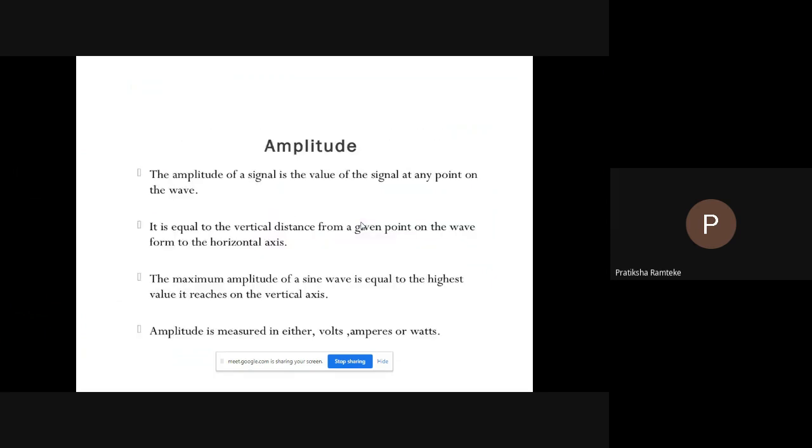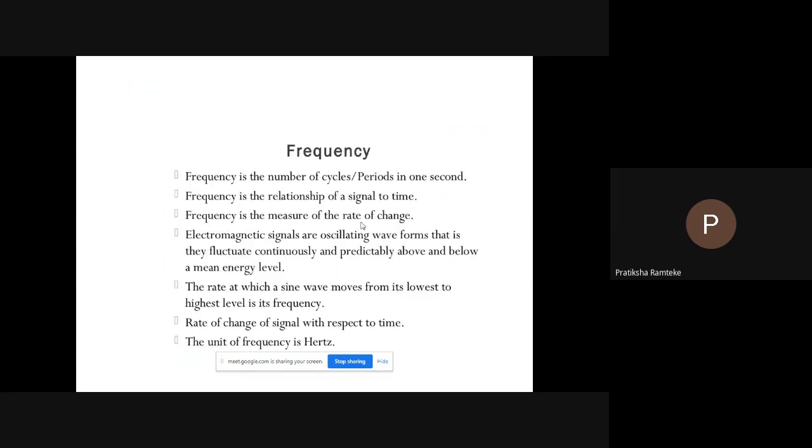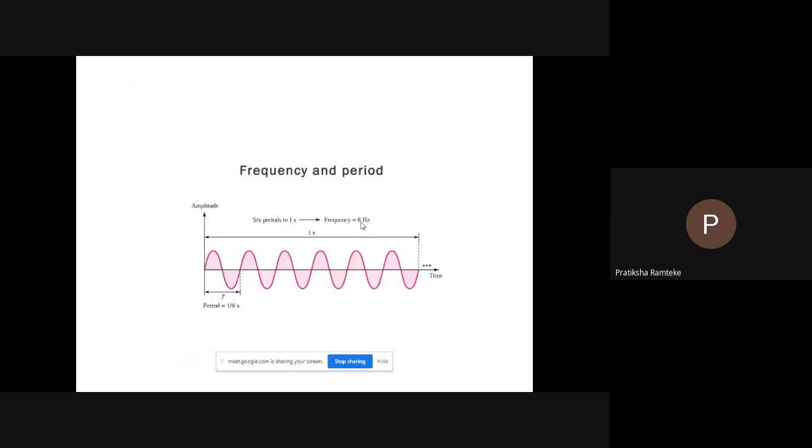Amplitude. The amplitude of a signal is the value of this signal at any point on the wave. It is equal to the vertical distance from a given point on the wave to the horizontal axis. The maximum amplitude of a sine wave is equal to the highest value it reaches on the vertical axis. In the figure, the amplitude is shown here from the horizontal axis. This shows the amplitude value,